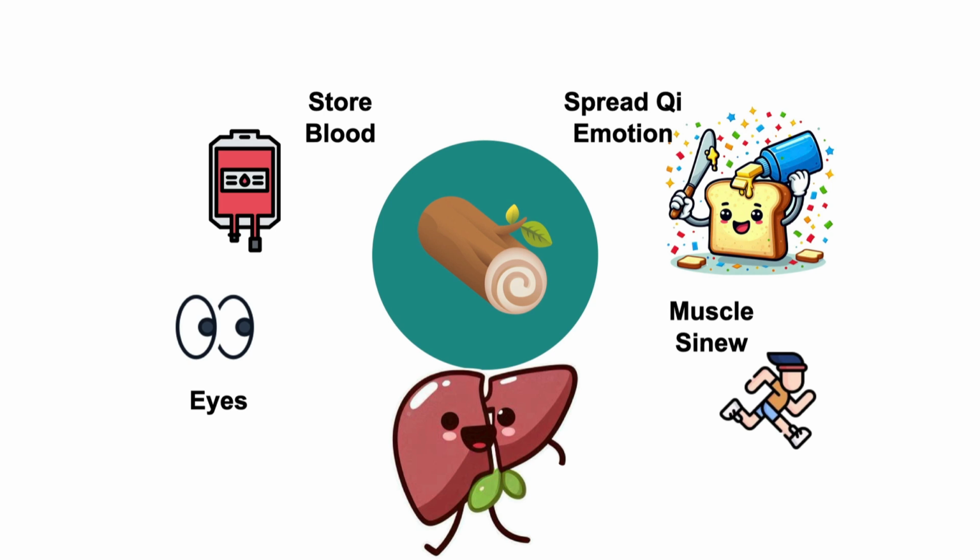Although the liver shares similarities with the heart, there are some differences. The liver primarily deals with blood deficiency, while the heart focuses on circulation. The liver is more connected to emotional expression, while the heart is associated with cognitive functions. Additionally, the liver is linked to the sinews or tendons and is responsible for the strength and function of muscles.